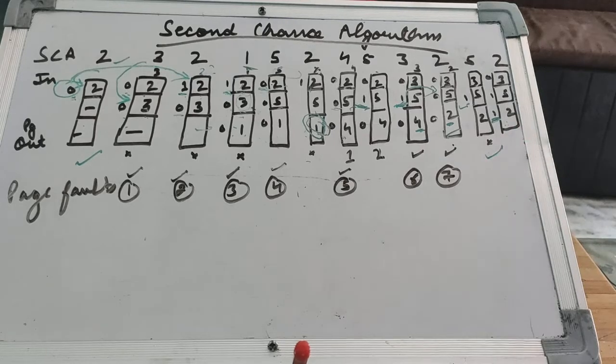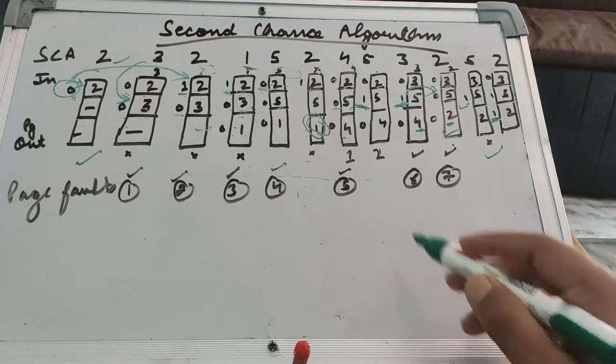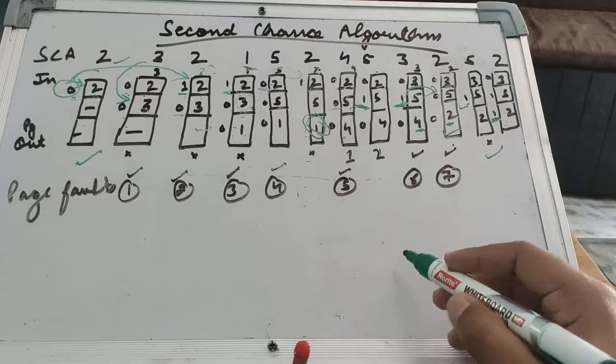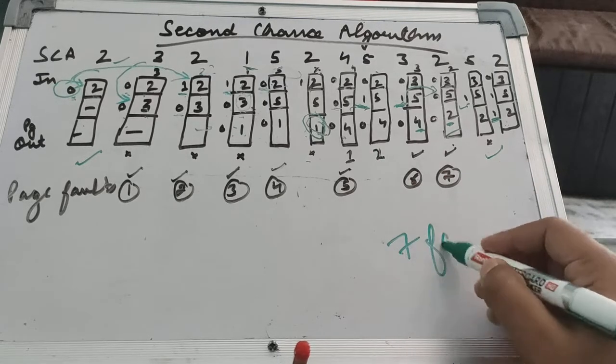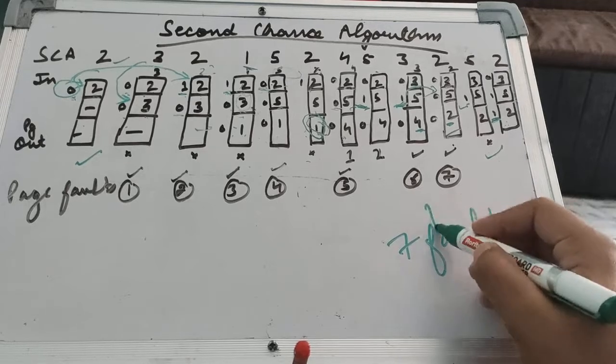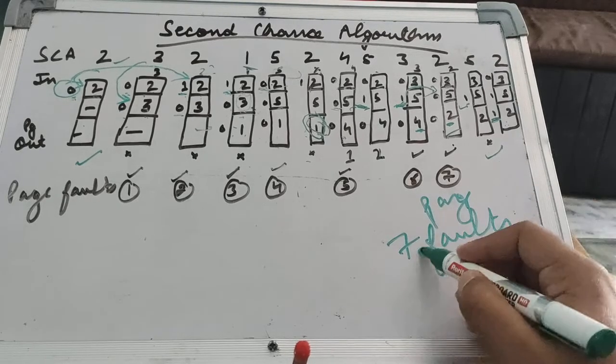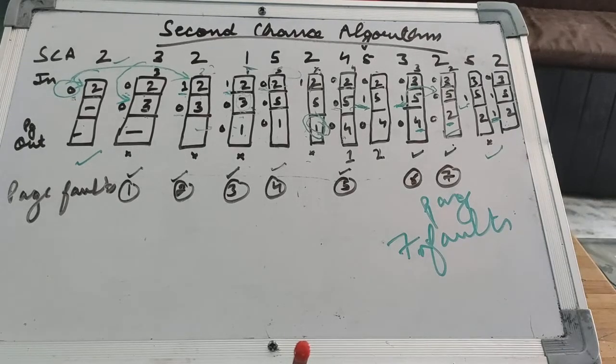This is how the strings are processed in the second chance algorithm. Suppose you are asked to count the number of page faults, it will come out to be 7 page faults. You can count it by yourself. It shall come out to be 7 page faults. This is what is done in the second chance algorithm.